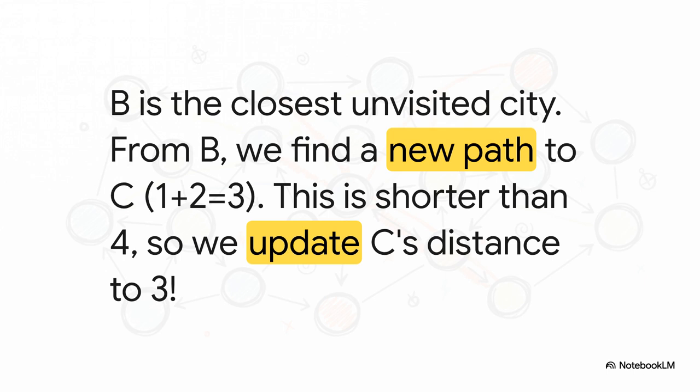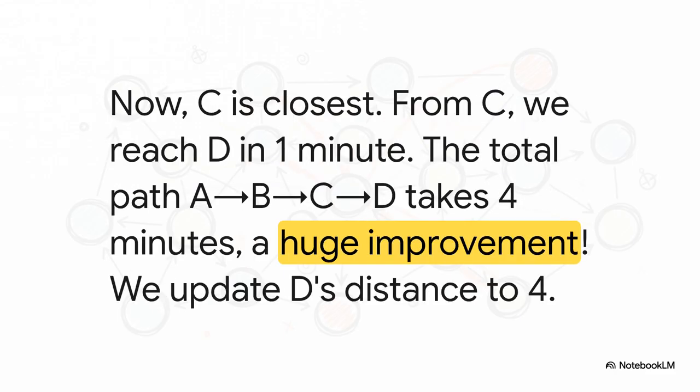So we update our list. The best way to get to C is now 3 minutes. This is the algorithm correcting itself as it learns more. It's so cool. So, what's next? The closest unvisited city is now C, with that new, shiny travel time of 3 minutes. So we go there. And from C, we can finally see our destination, D.